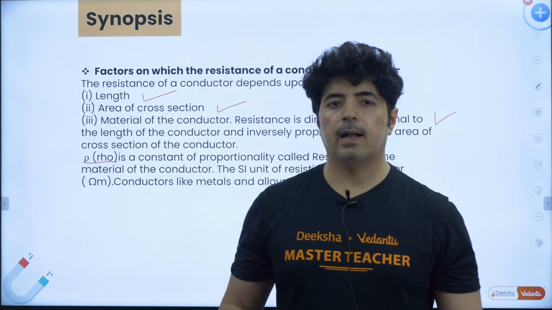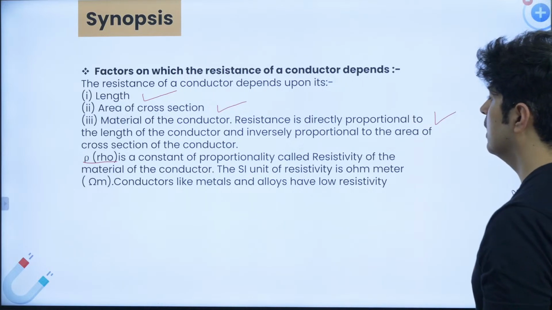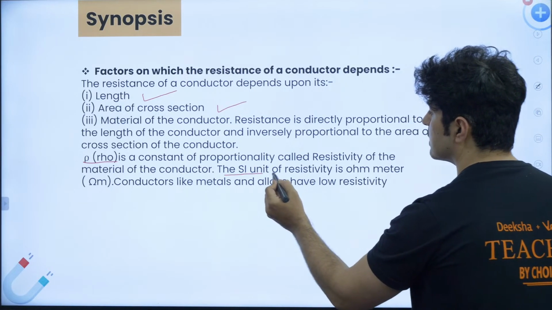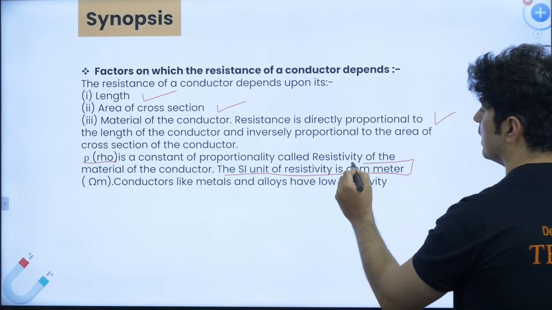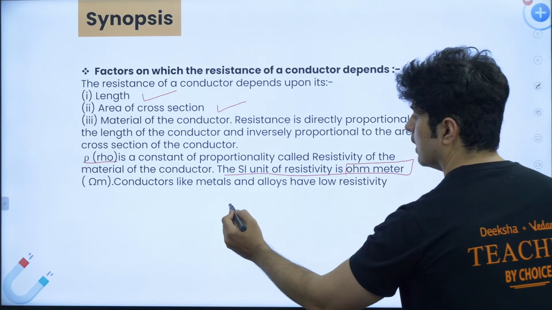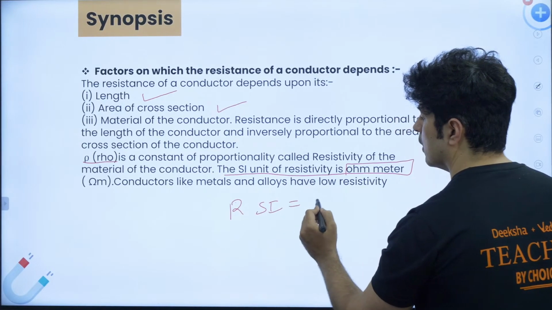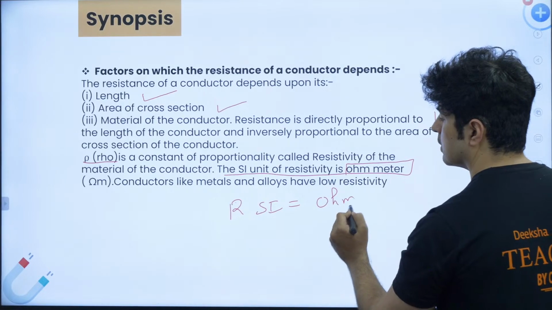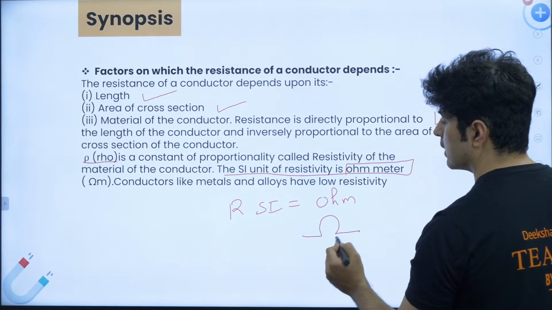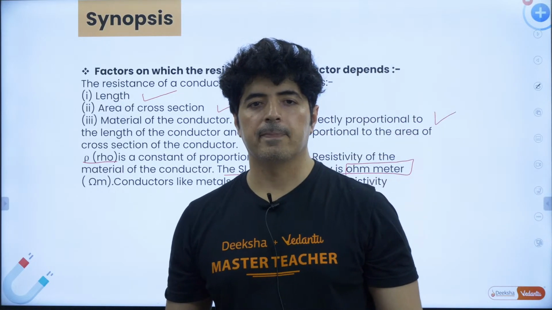What is the SI unit of resistivity? This is a very important chapter. Ohm meter. What is the SI unit of resistance? Ohm. So resistance SI unit is ohm. This is how it is shown. This is resistance.